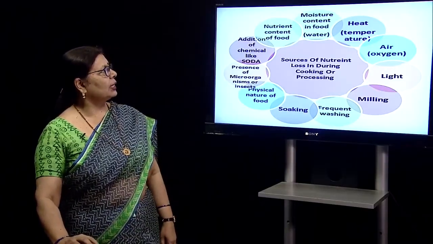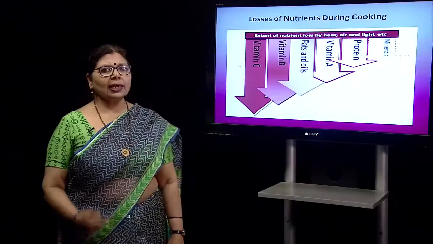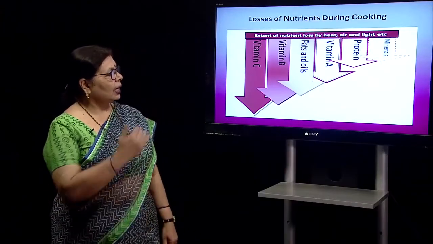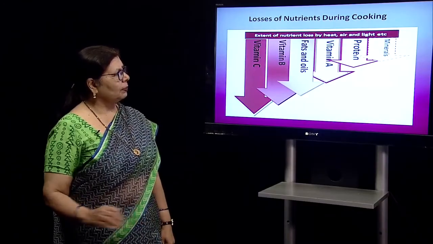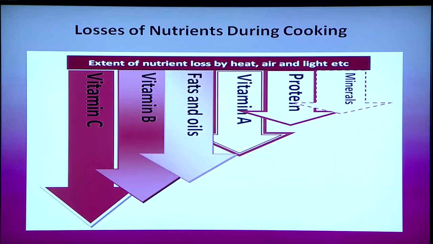These are the things: nutrient content, moisture content, heat, air, light, milling, frequent washing, soaking for a longer time, physical nature of the food, microorganisms, and using chemicals. In this slide you will see the gradation in the loss of nutrients caused by the presence of heat, air, and light. The maximum amount of nutrient loss is seen in vitamin C, then less in vitamin B, then fats and oil, then vitamin A, and protein and minerals have the least loss.